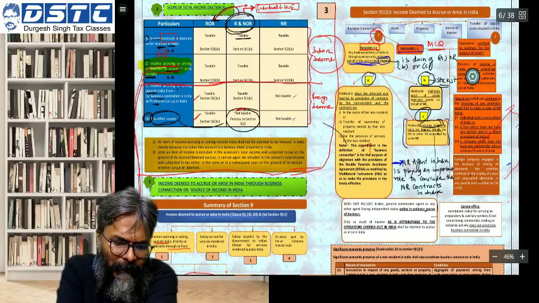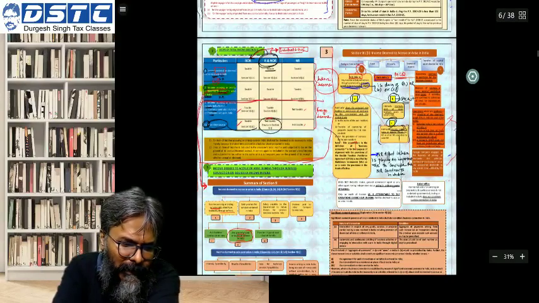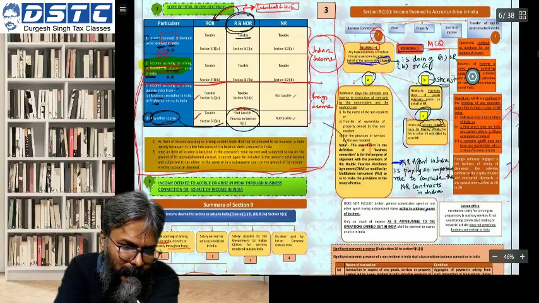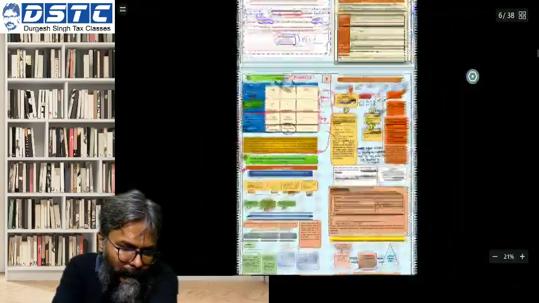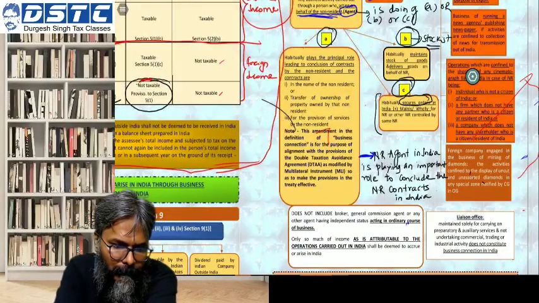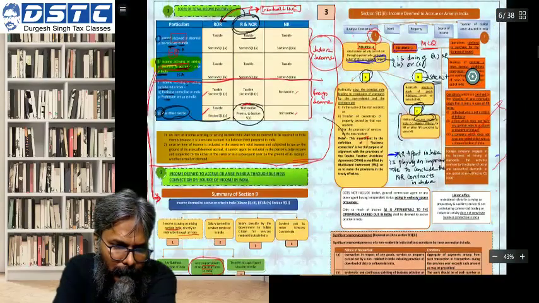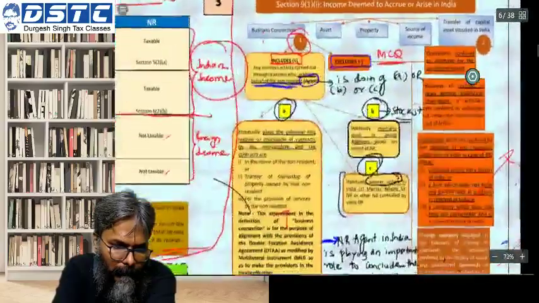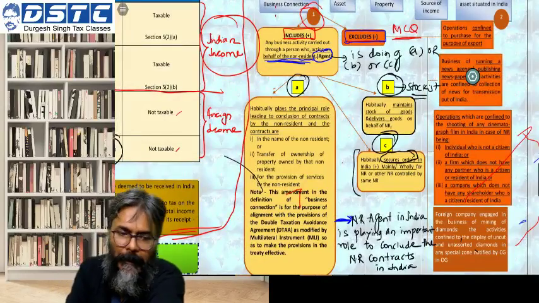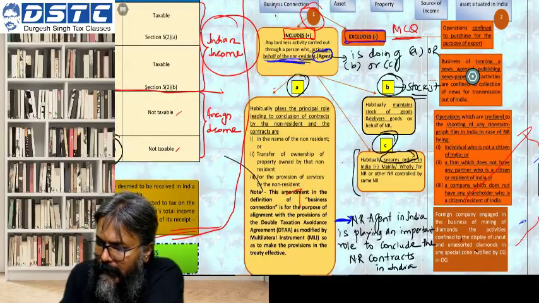Now for the exclusion part, students, can you quickly run through this? Quickly, students.